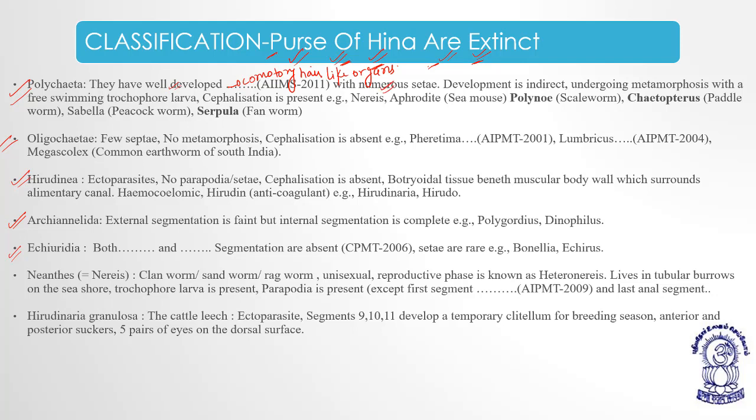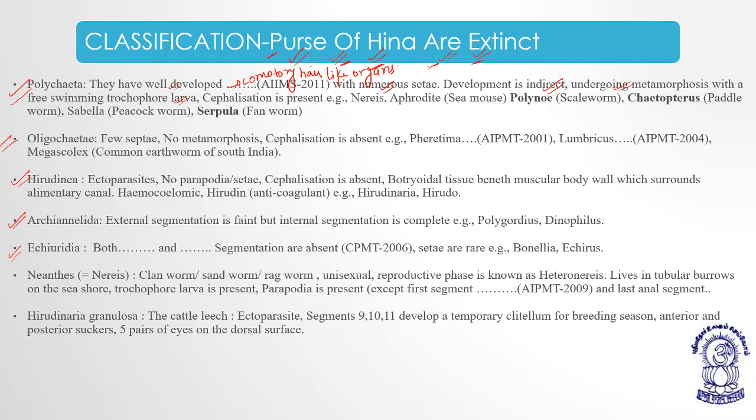Development is indirect, undergoing metamorphosis with a free swimming trochophore larva. Okay, development is indirect in polychaetes, and it shows signs of metamorphosis with the free swimming trochophore larva.